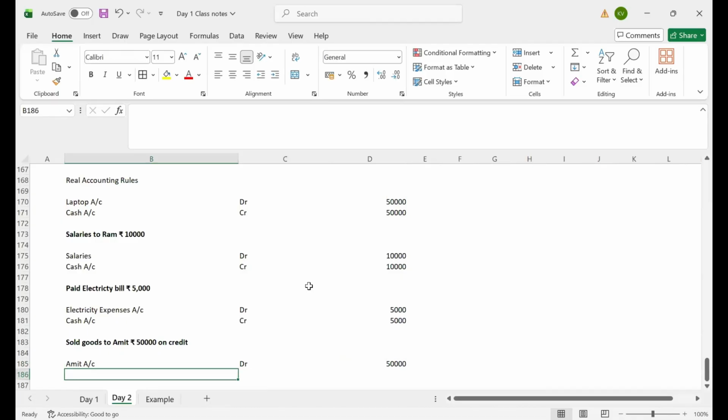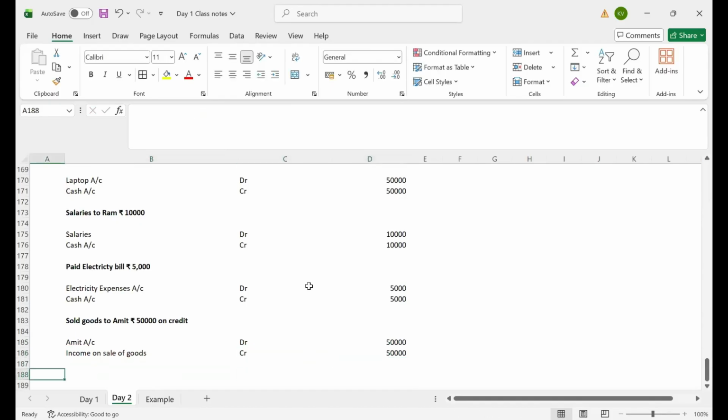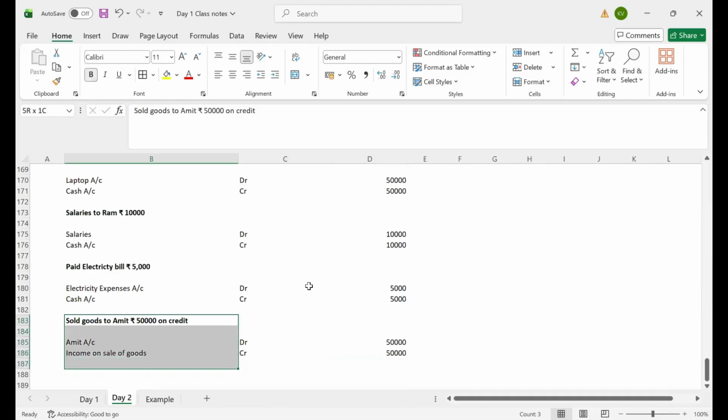And as per nominal account, debit the expenses, credit the incomes. So I sold goods to Amit for 50,000, which is an income for me. I will record income on sale of goods, credit 50,000. I think you guys understood this transaction.